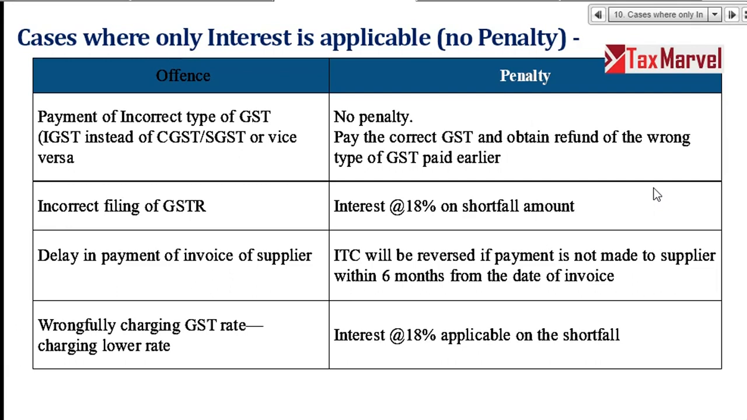Now, delay in payment of invoice to supplier, Rule 37 reversal is there. So if I don't pay my supplier within 180 days, only interest is applicable, your penalty is not there. Wrongfully charging a lower GST rate, 18% interest is applicable, penalty is not applicable. Right?